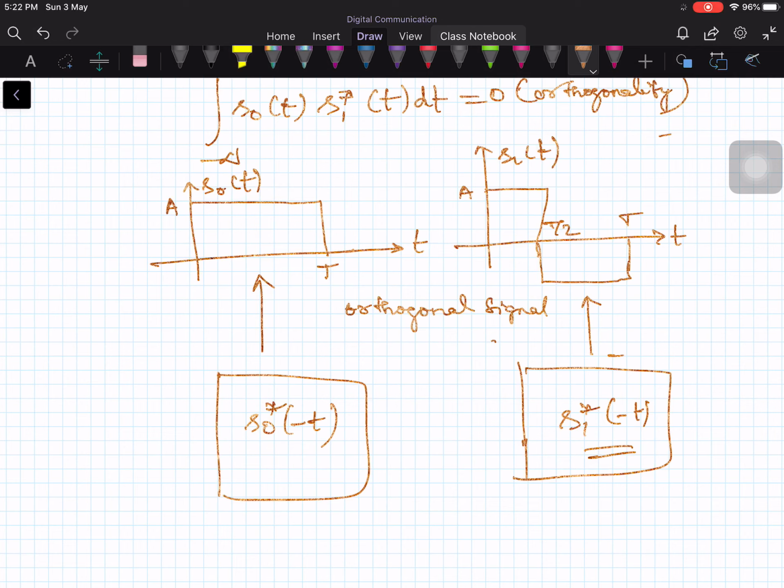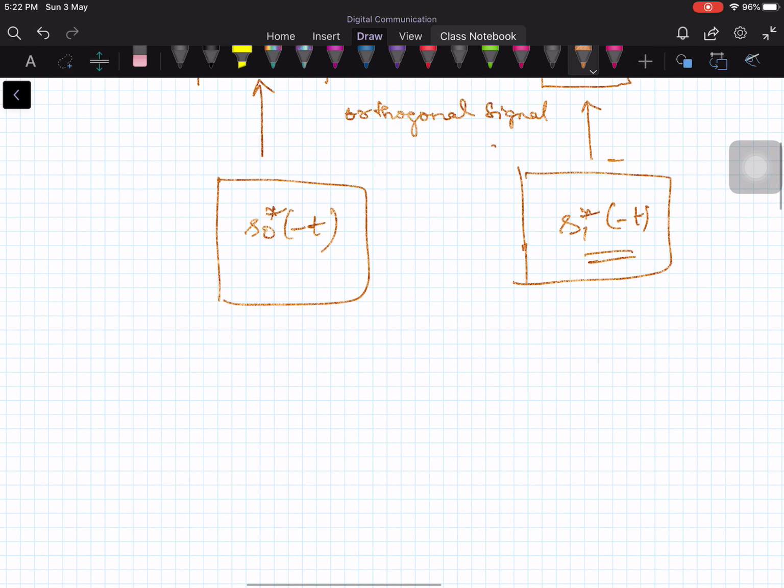Suppose the input contains one of those two signals to which these filters are matched. In the input I can transmit either s naught of t or s1 of t arbitrarily, based on the incoming bit sequence. Let's say 1 I am mapping onto s naught of t, and 0 I am mapping onto s1 of t. So in the input I am transmitting A times s naught of t.